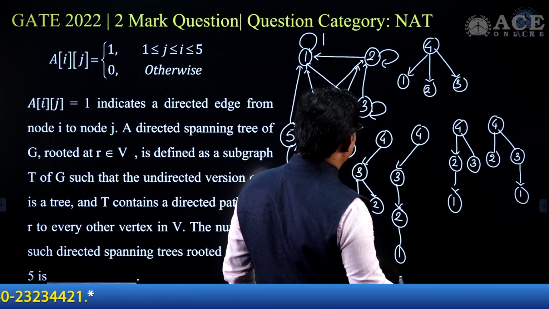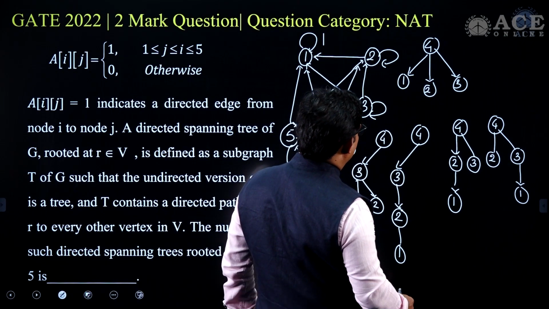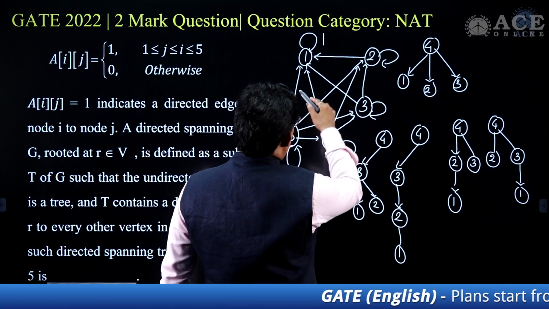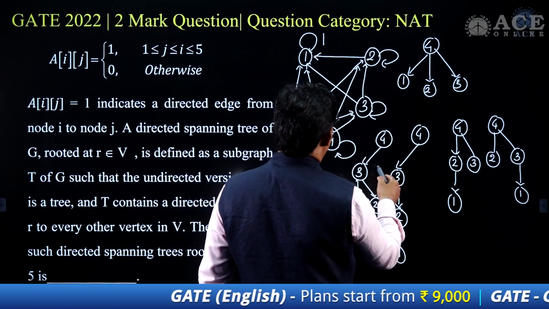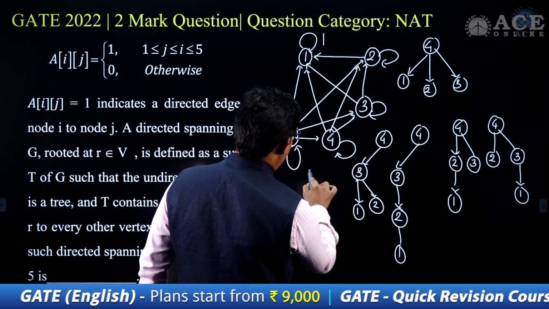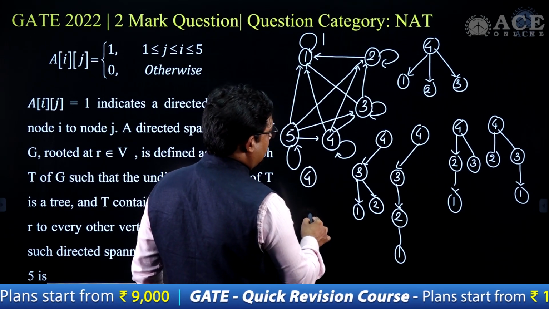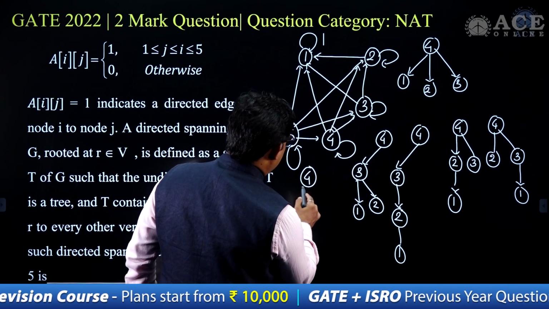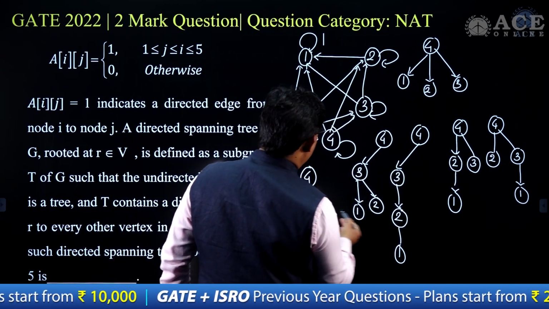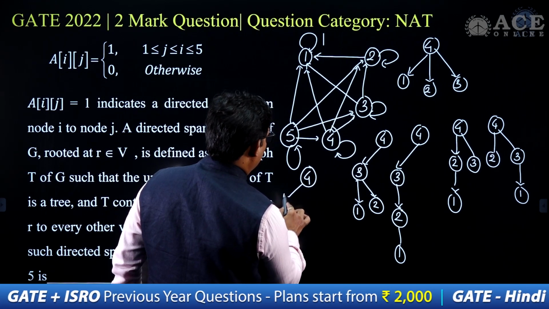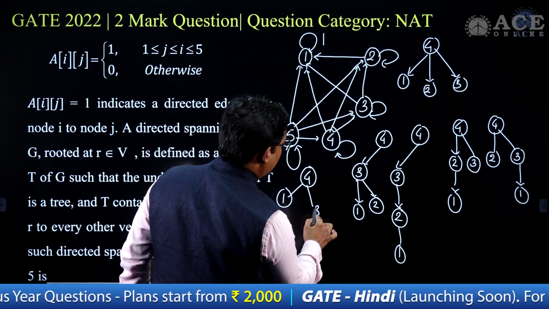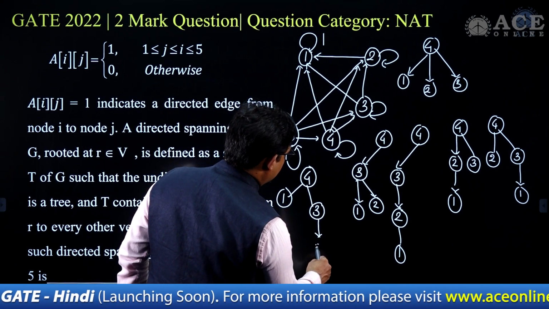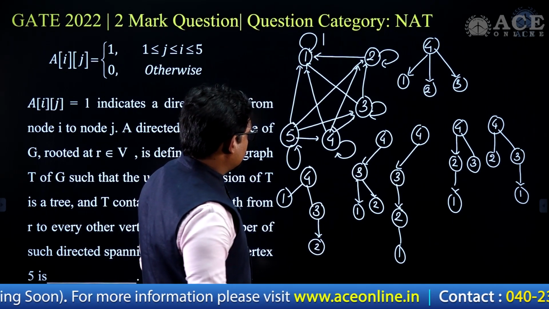And another spanning tree that is possible, I'll start with 4. So this is definitely possible, and after 4 I am going to visit 2 and 3. Let's say I'm going to visit 3, 2, and then 1. So now I'll start with 1, and then I'll go for 3, and then I can go for 2. So that is also possible in this case.